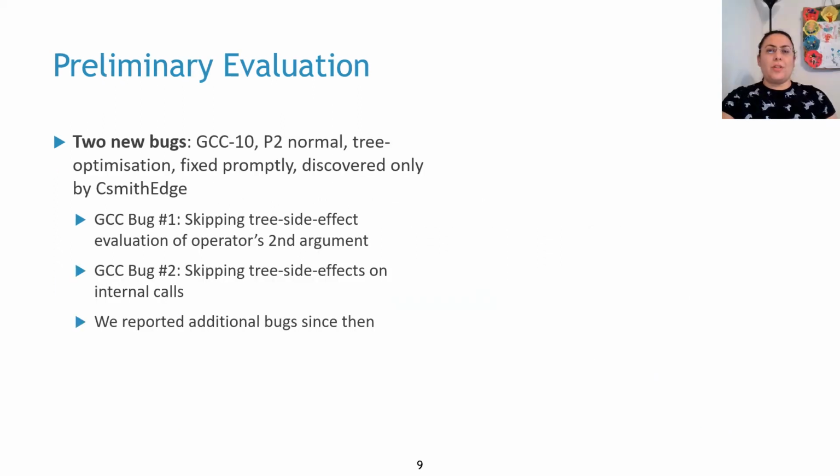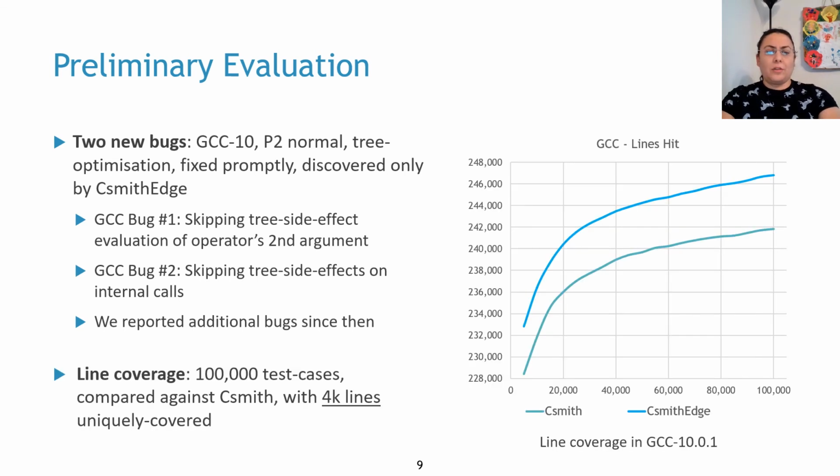We did our evaluation with 100,000 test cases. We found 2 new bugs in GCC 10 with P2 normal importance in the tree optimization code. These bugs were fixed promptly and can only be discovered by our tool, Csmith Edge. We also reported several more bugs after writing this paper using Csmith Edge. Also, the line coverage was increased by 4,000 lines, as you can see on the graph on the left. The green line represents the line coverage achieved by Csmith, and the light blue line represents ours.